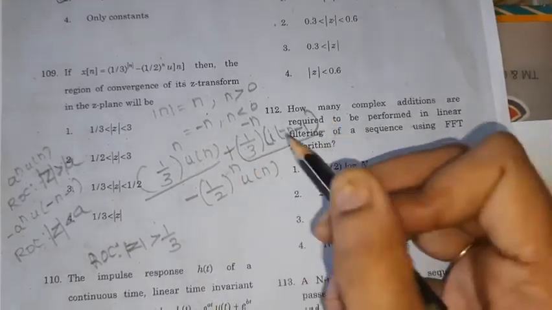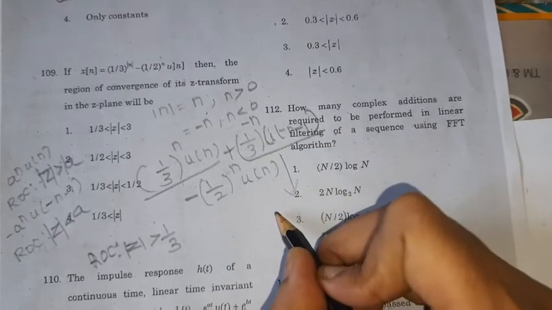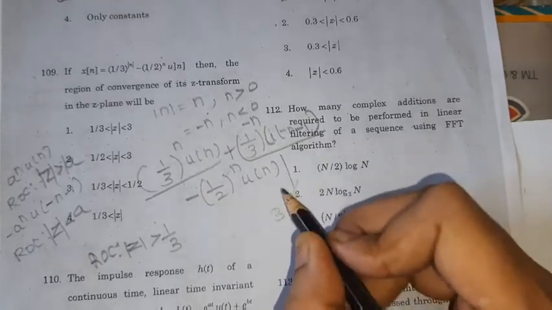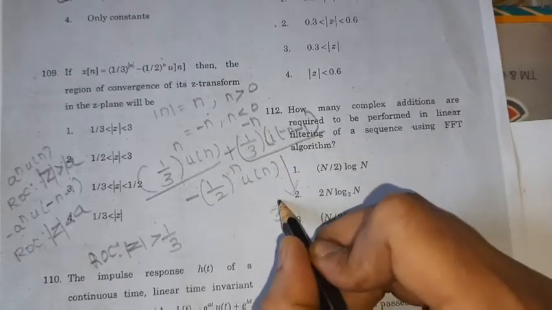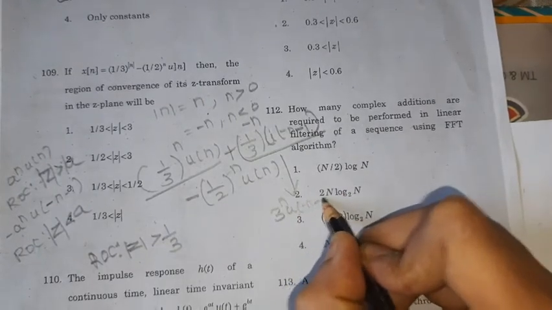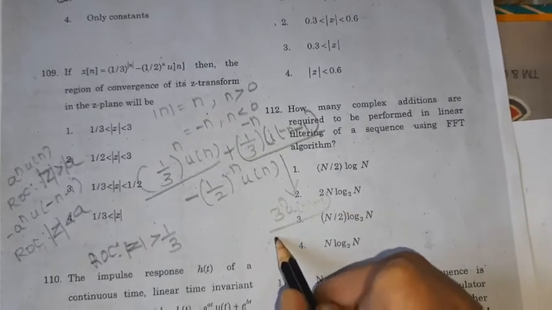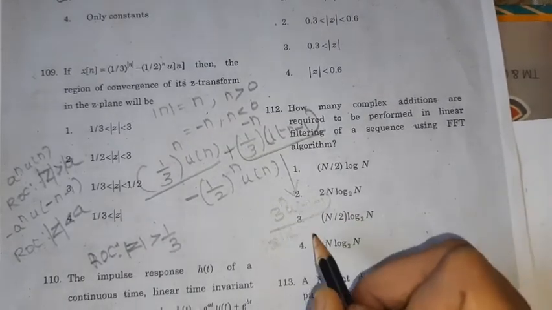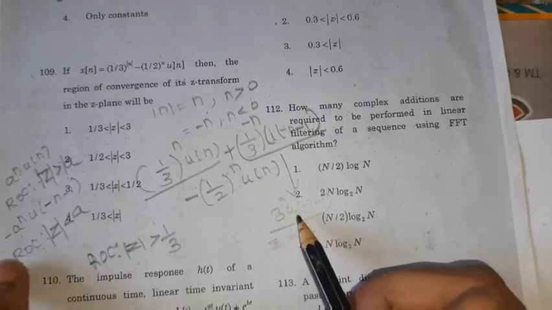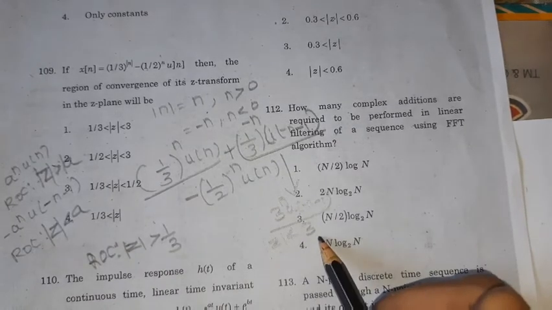For this term, what is the ROC? 1 by 3 minus n can be simplified and written as 3 power n. 3 power n into u of minus n minus 1 has ROC mod z less than 3.